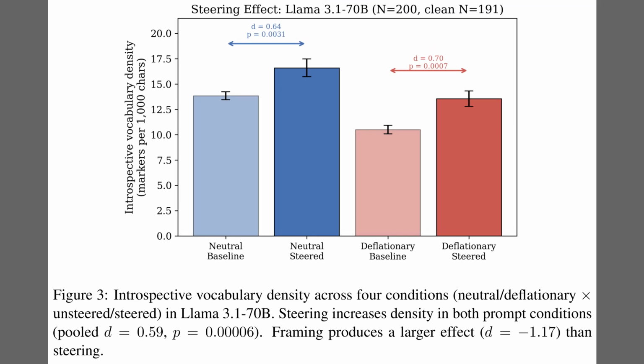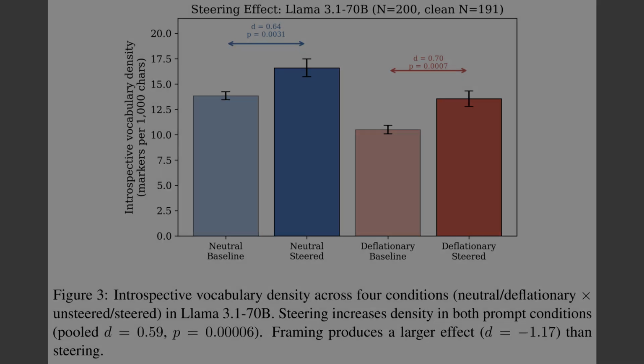Okay, since the previous figure established the introspection direction, Figure 3 demonstrates its causal power through steering. The chart measures introspective vocabulary density across different prompting conditions. In the blue bars on the left, we see the neutral setup, where applying the steering vector significantly boosts the amount of introspective language. The red bars on the right are even more telling. Here, the prompt is deflationary, explicitly telling the model to be mechanical. Yet, steering still forces an increase, partially overriding those suppressive instructions.